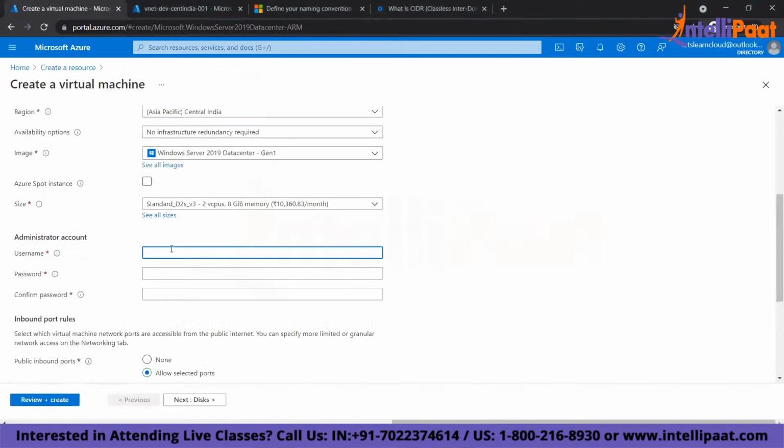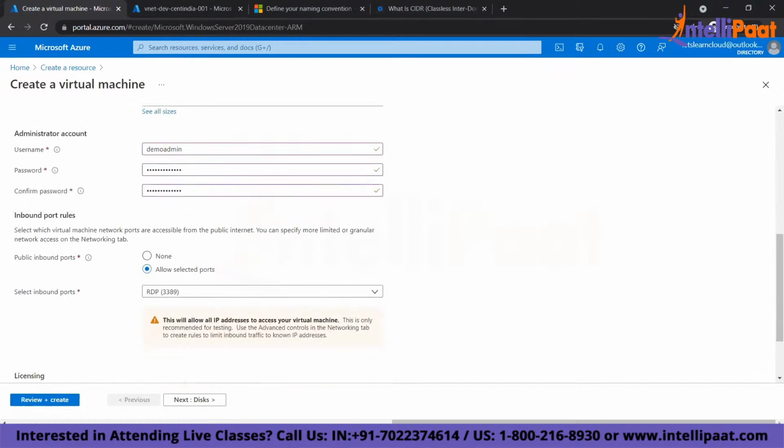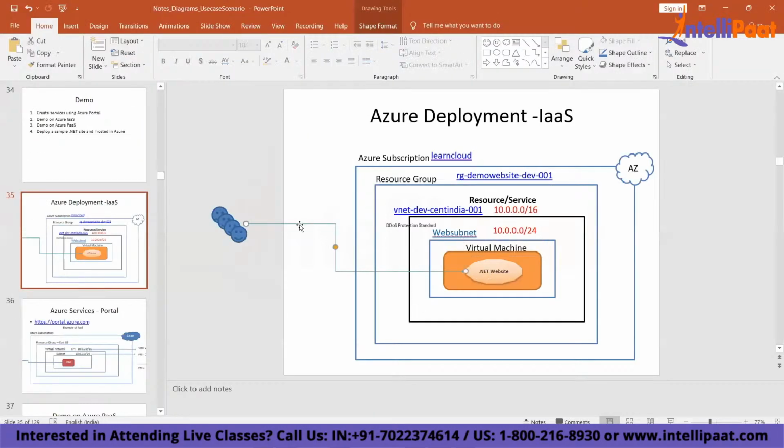Now I'm going to give the username and password. Then, how do you want to connect to the VM? There are different protocols. You may want to connect over RDP, over HTTP, or over HTTPS. To connect by RDP, what is the port number?